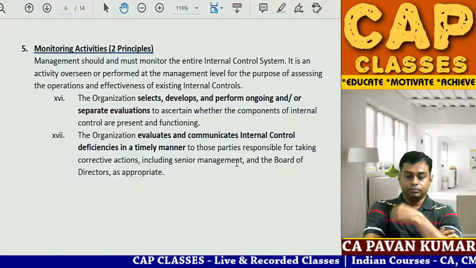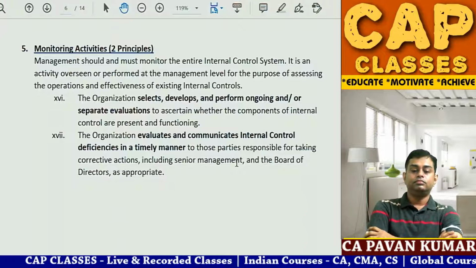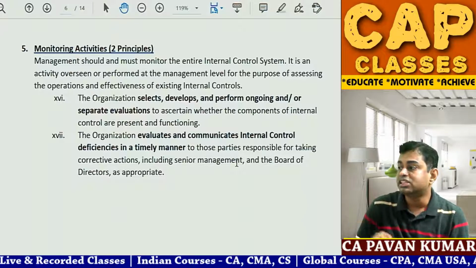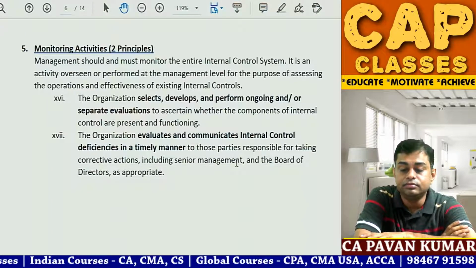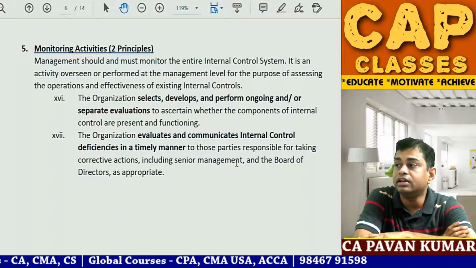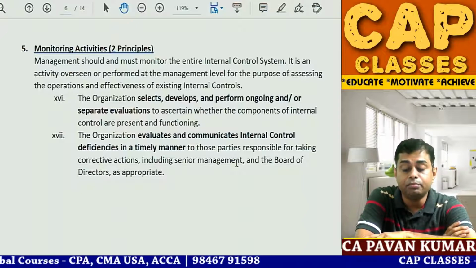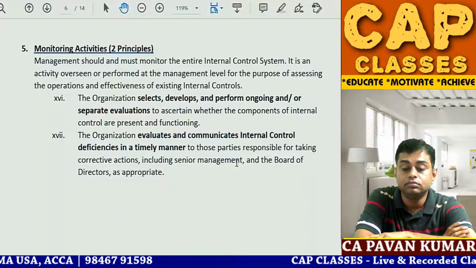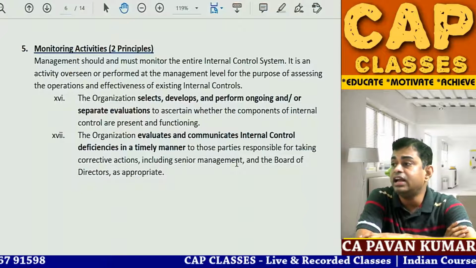Point number 2. Therefore, the controls established must be evaluated regularly, whether they are present, functioning and effective.